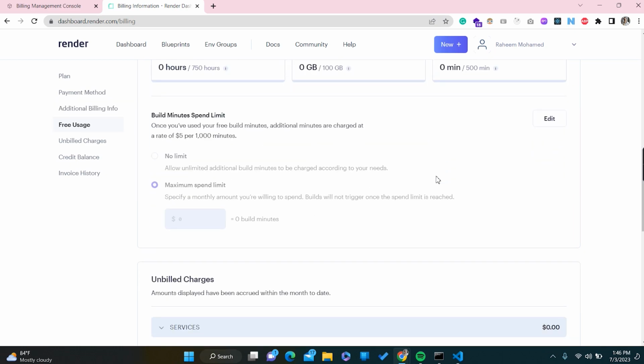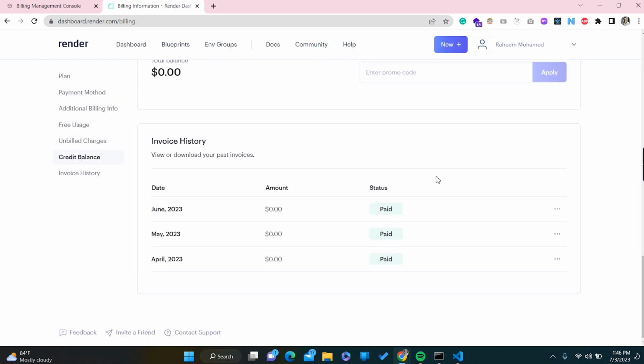But I feel like this is okay, because if you want to deploy your application for free, you can use renderer.com. You want to deploy your application somewhere until you get revenue, right? Sometimes you are developing an application as a hobby, or as a student for your final project. So where are you going to deploy? If you want to deploy somewhere, you definitely need to pay some amount. But if you are using renderer, then you don't need to pay anything.